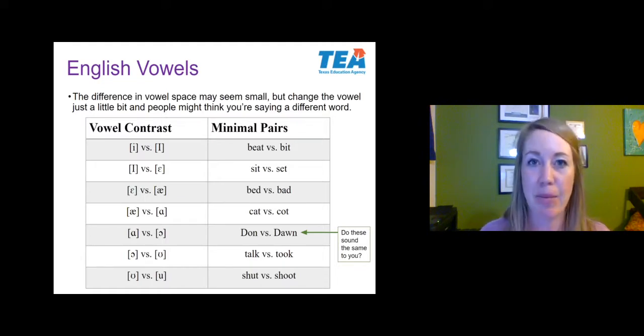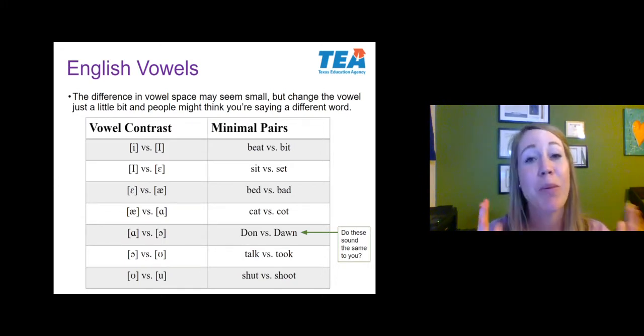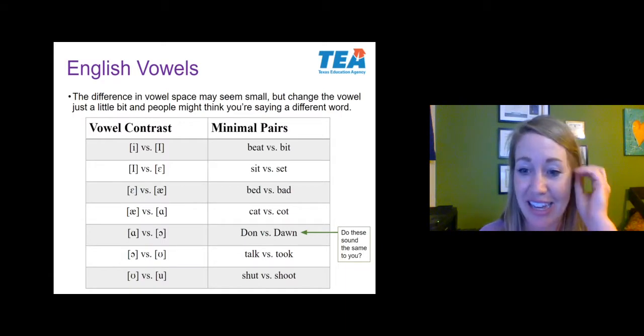Beat and bit are two words that differ by one sound. E, I, sit, set differ by one sound, and it happens to be the vowel sounds. You can go through all of these and give it a try, and you can write them down phonetically if you'd like, which will help you see how they differ by one sound. We're going to exercise that in a second.